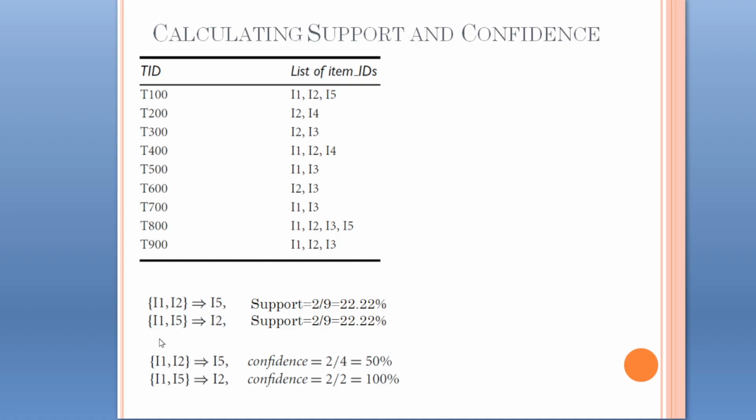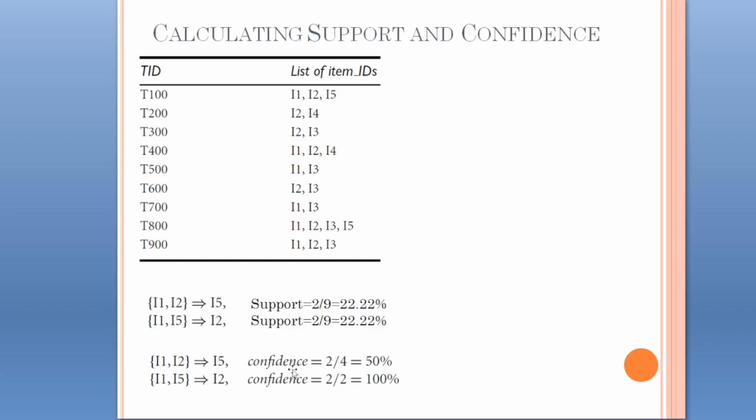Suppose there is some other association rule, I1, I5 implies I2. So this is A and this is B. For support, we find the probability of A union B, that means items I1, I5 and I2. Out of these 9 transactions, only 2 transactions have them. So support for this rule is also 22.22%.